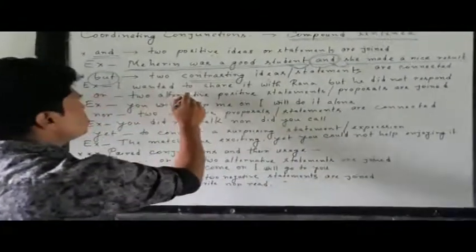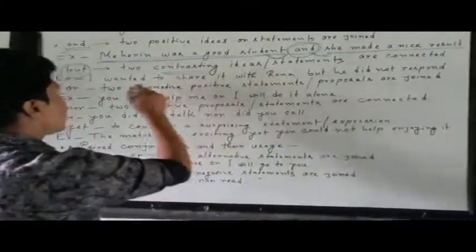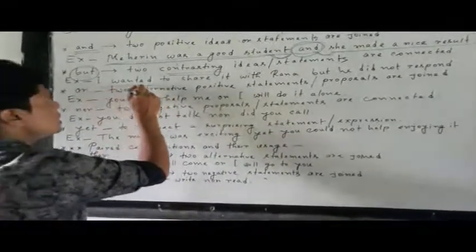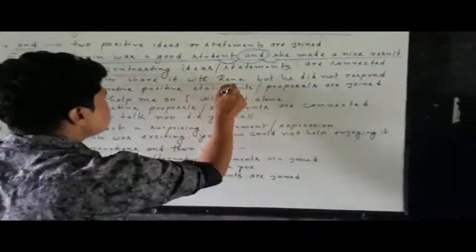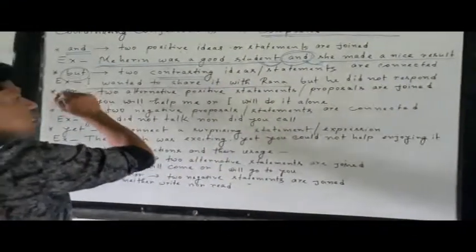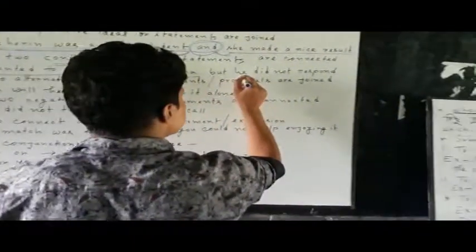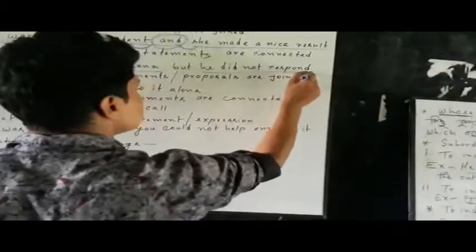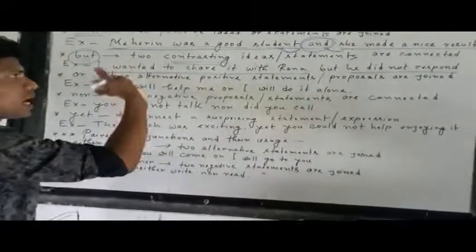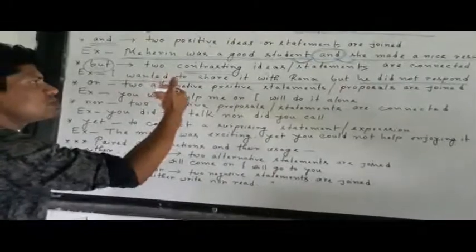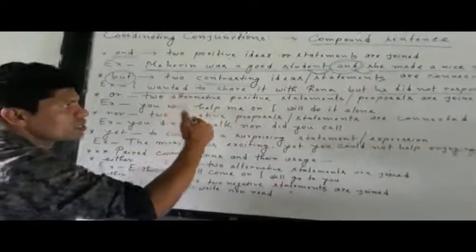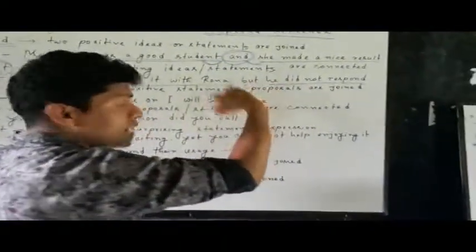I wanted to share it with Rana. Here is a clause: I wanted to share it with Rana. This is a clear clause. Another clause: he did not respond. My first clause is very much positive, you see. That I intended to do a thing. This is positive. But what do we see on the other hand?